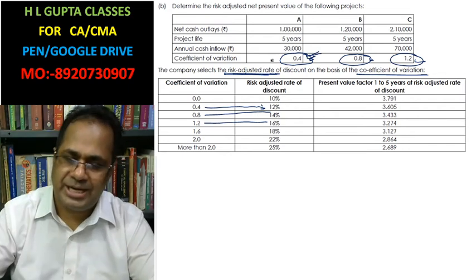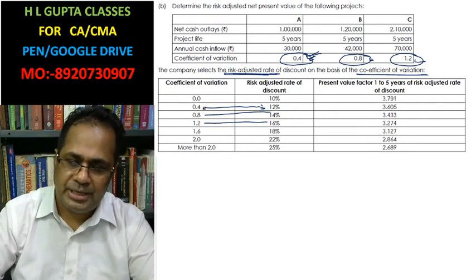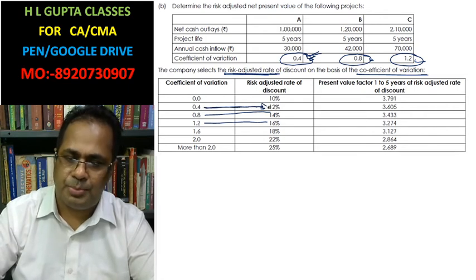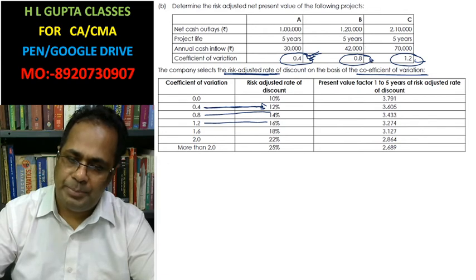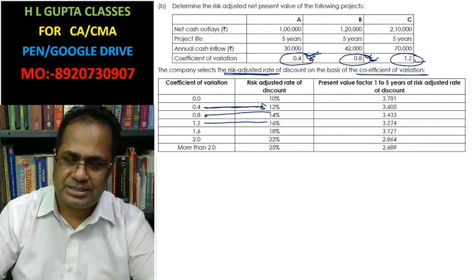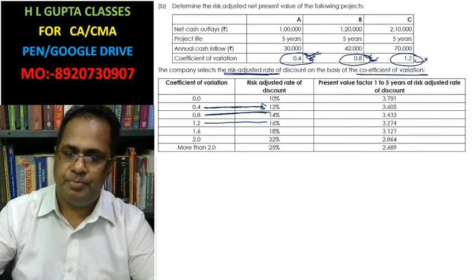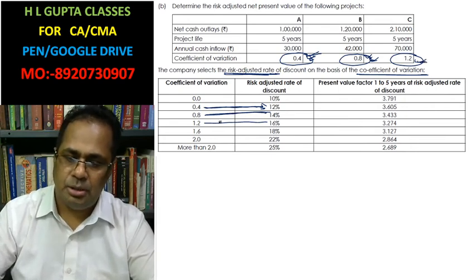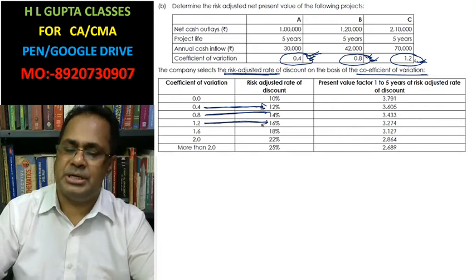For project A, coefficient of variance is 0.4 and the risk adjusted discount rate is 12%. For project B, coefficient of variance is 0.8 and risk adjusted discount rate is 14%. For C, coefficient of variance is 1.2, risk adjusted discount rate is 16%.